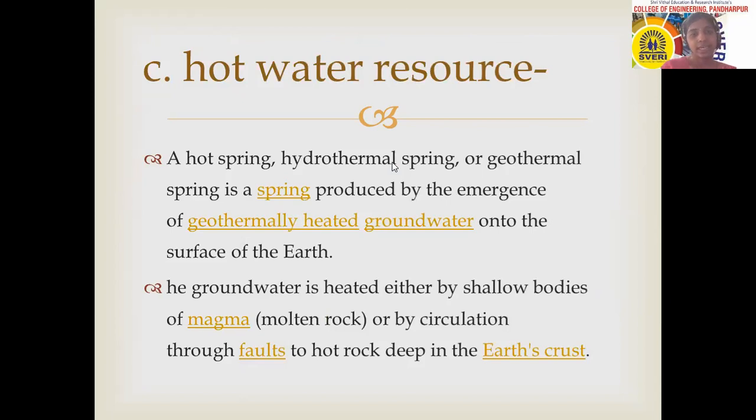So the next type, or the last type, from the hydrothermal geothermal resource: hot water resources.